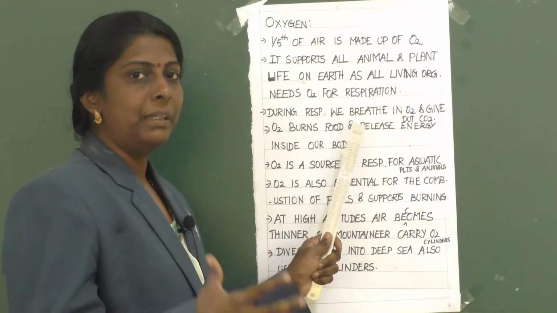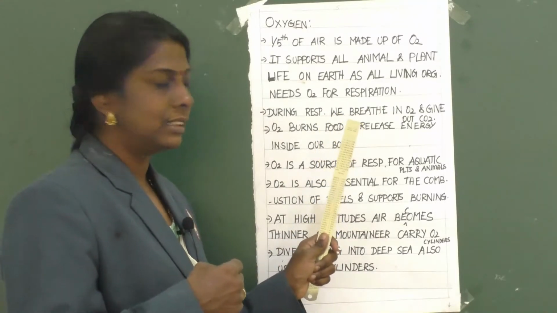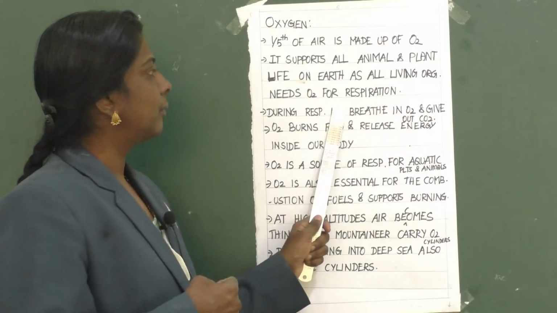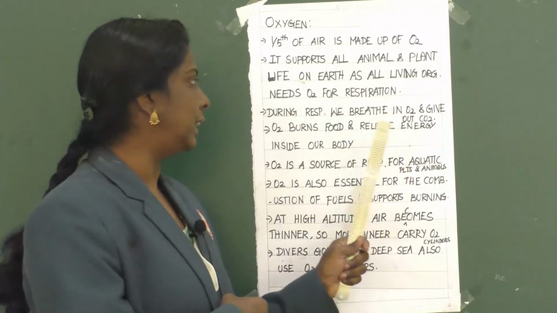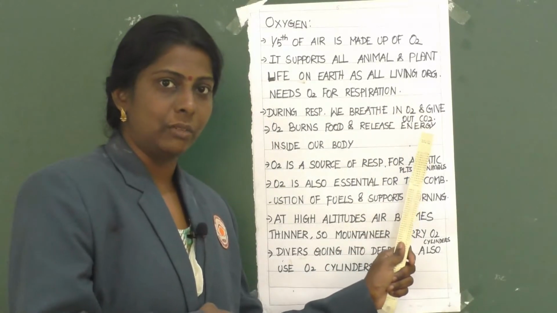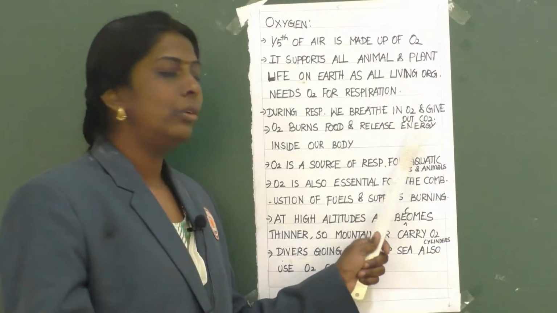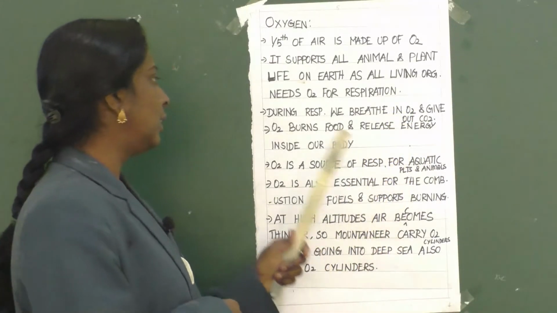So, all animals and plants need oxygen, isn't it? Yes. Mainly for respiration. During respiration, we breathe in oxygen and give out carbon dioxide.